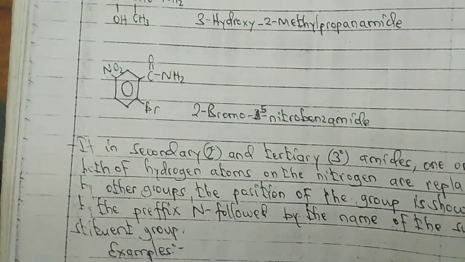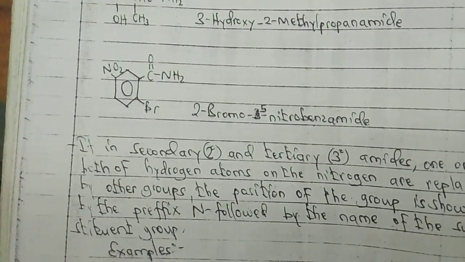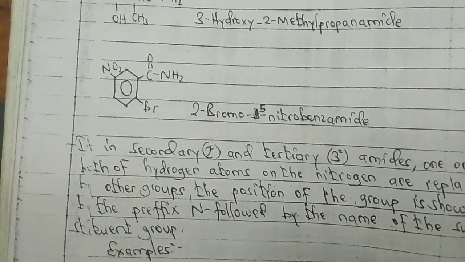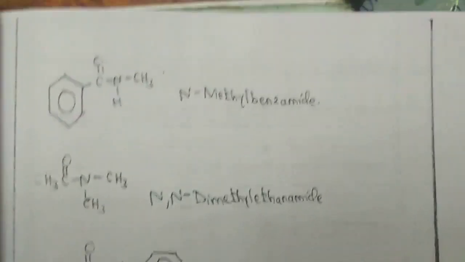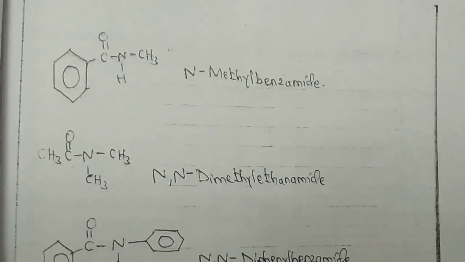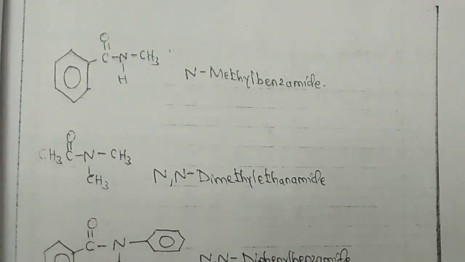replaced by other groups. The position of the group is shown by the suffix N followed by the name of the substituent group. Unaona, for example katika nomenclature ya compound kama hizo hapo tunakuwa tuna compound kama N-methyl benzamide, then tunaweza kuwa tuna compound kama N-methyl benzamide, then tuna